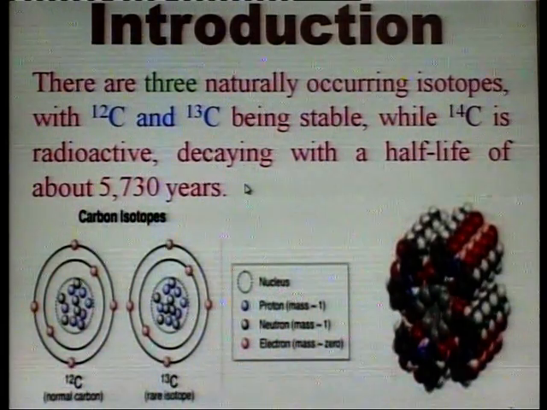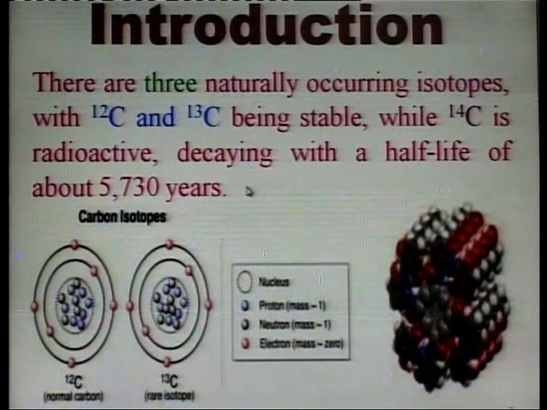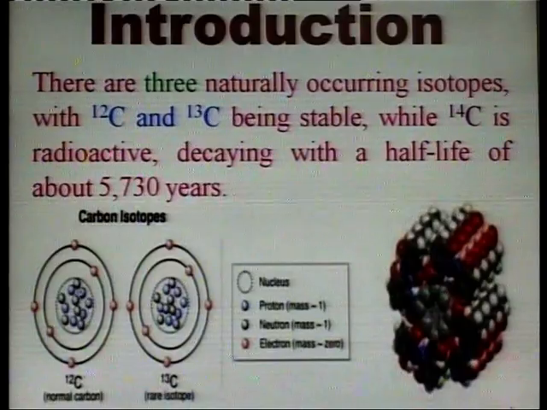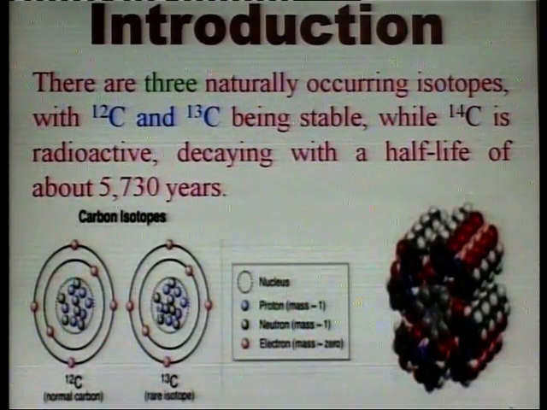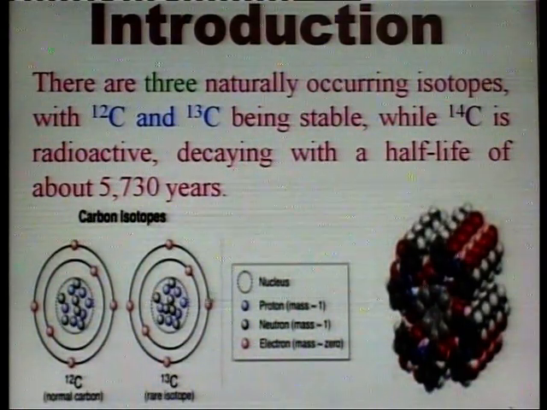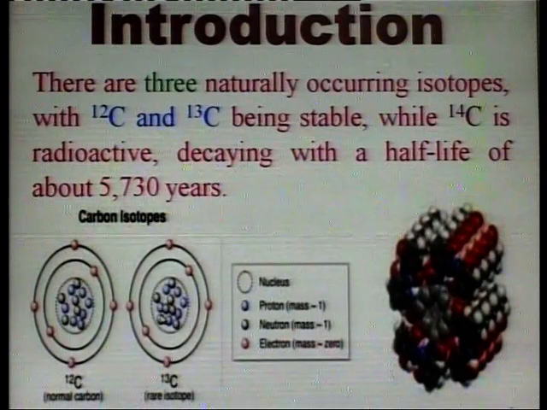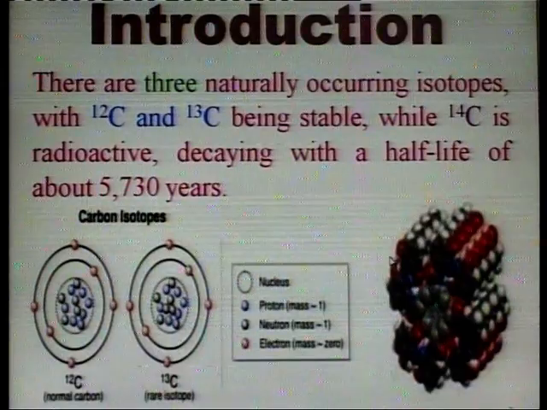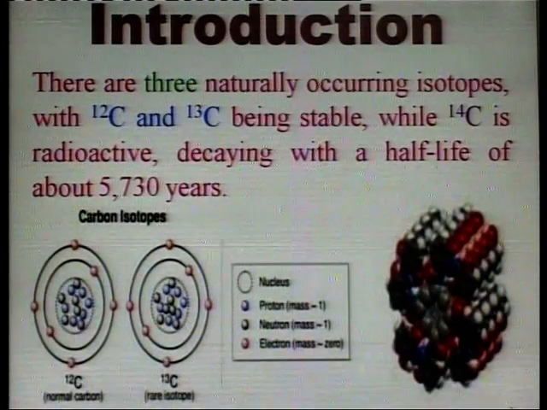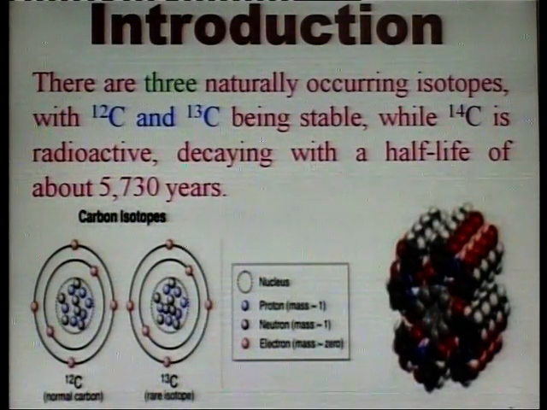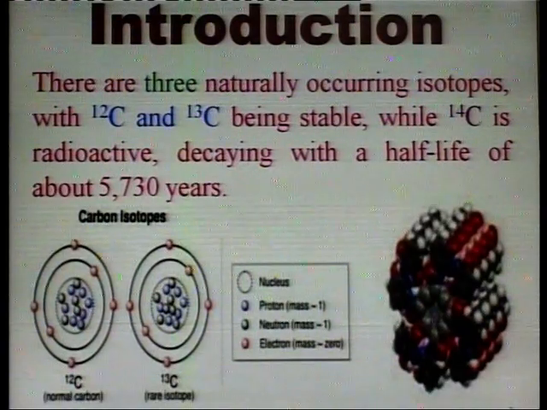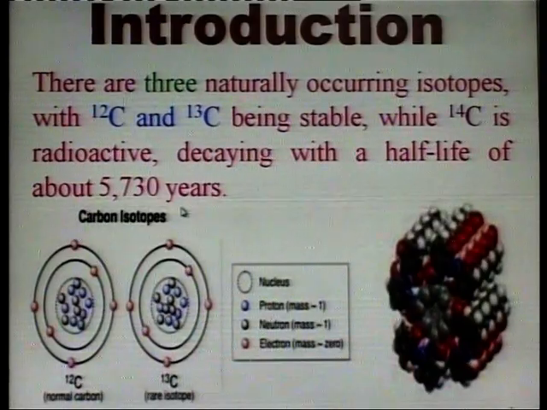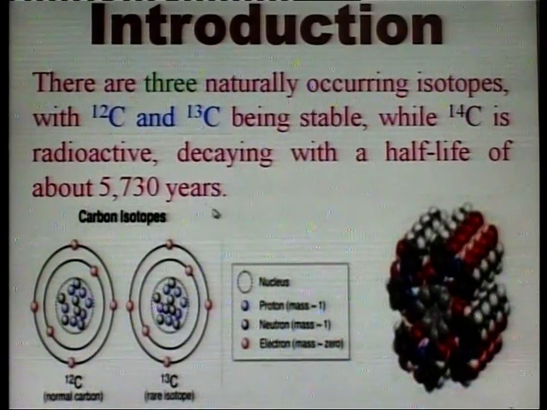There are 3 naturally occurring isotopes, with carbon-12 and carbon-13 being stable, while carbon-14 is radioactive, decaying with a half-life of about 5730 years.